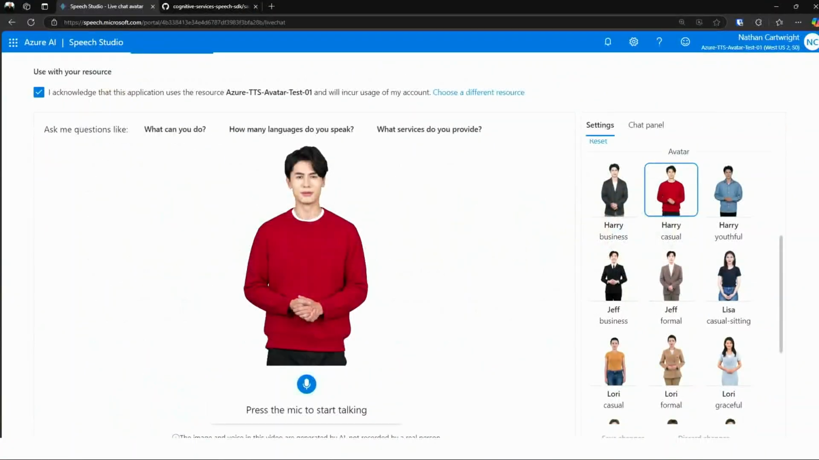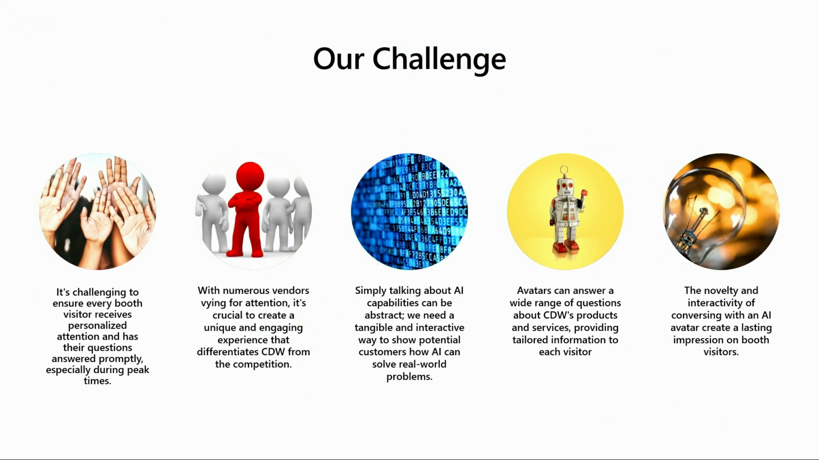So that's the studio portion again, the different avatars and different voices that are available. So we're going to talk a little bit about why we built this. Well, actually, I built it because I was bored, but I'll tell you why we're actually using it in our booths for a few different reasons.